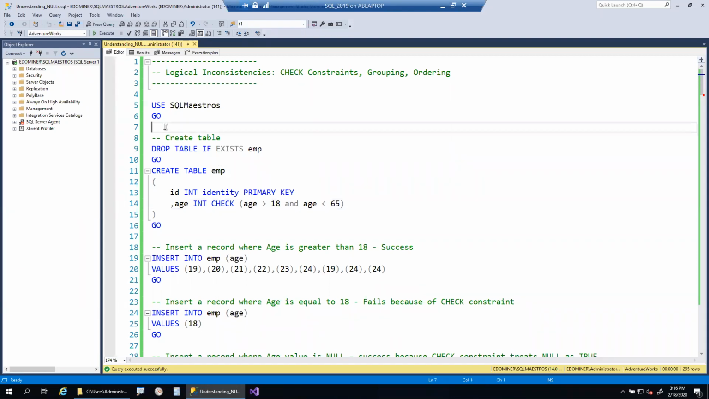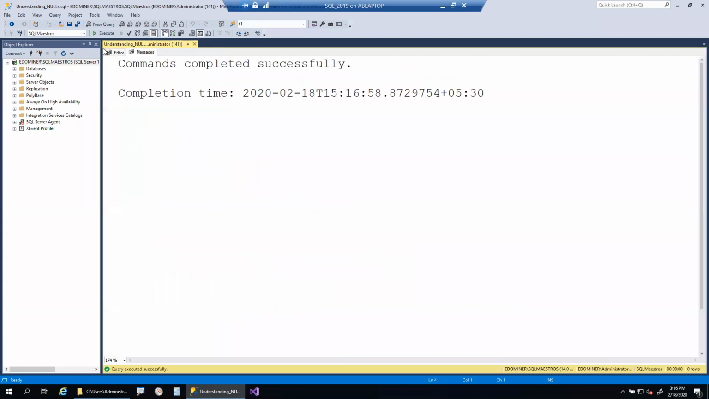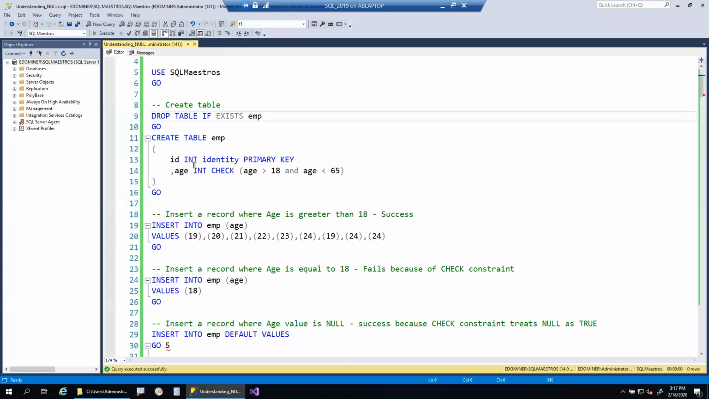Let me start with this. Let me use this SQL Maestros database for the demo, and let me create a table. I'm creating a table with two columns, one is an ID column and the other is an age column. On the age column, we have a check constraint which checks that the age of the person is greater than 18 and less than 65, and only then a row should be inserted into that table.